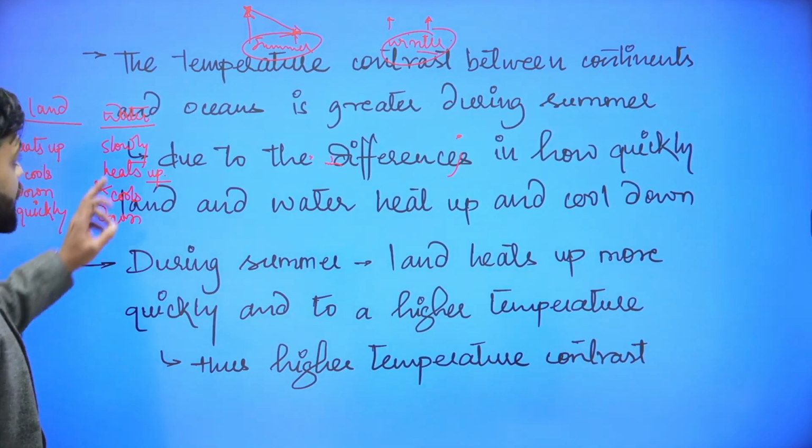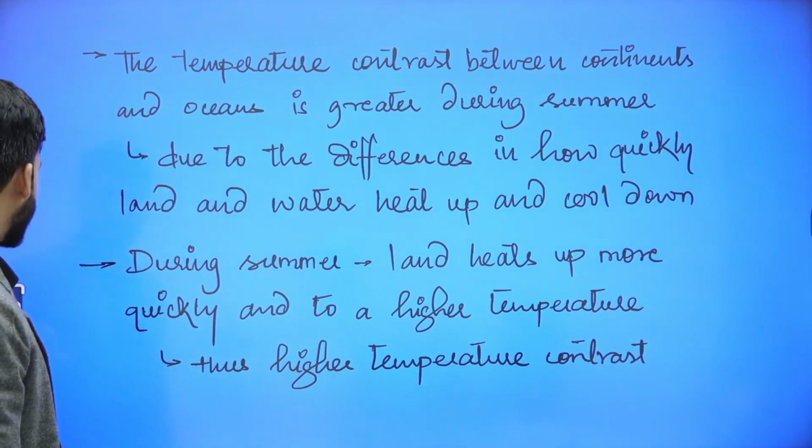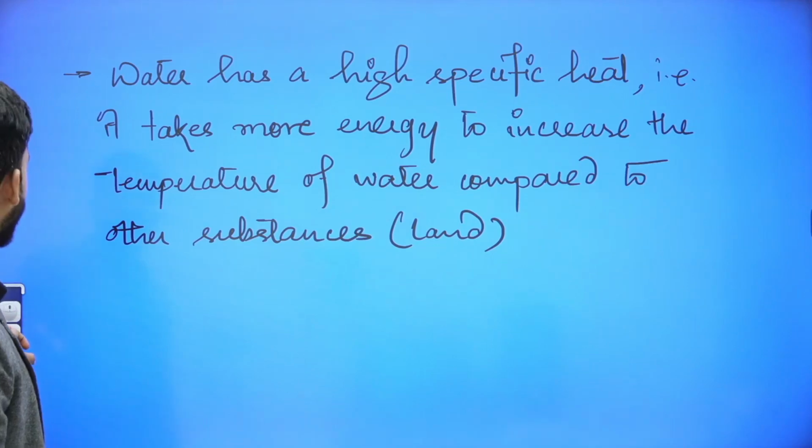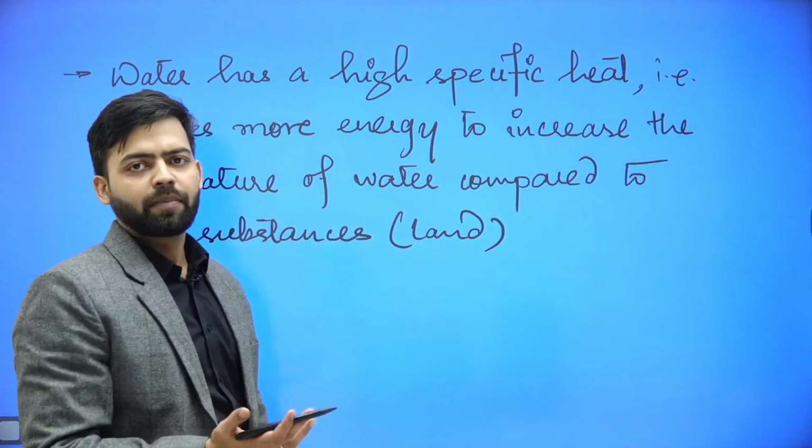Now, why this difference in heating up of land and water? Because water has higher specific heat as compared to land, or as compared to other substances.